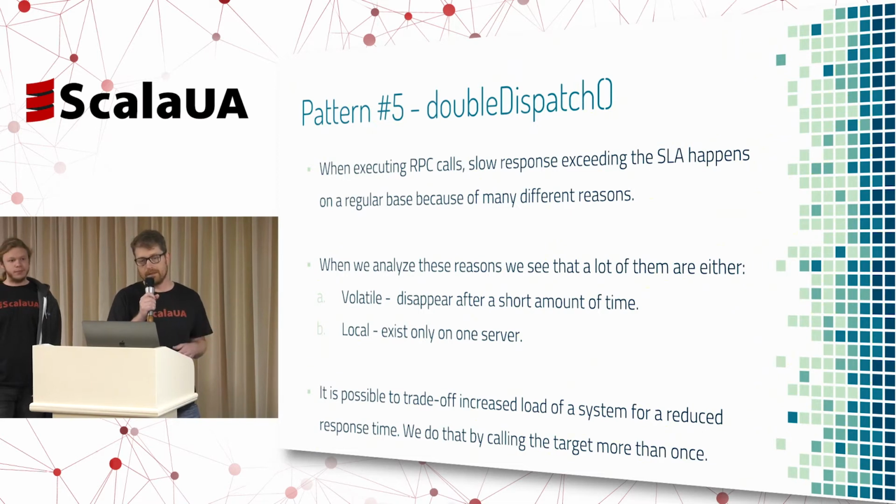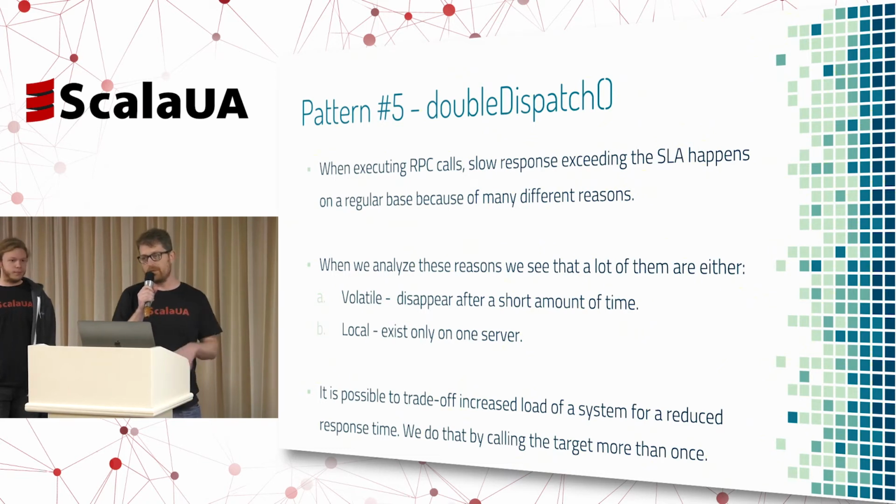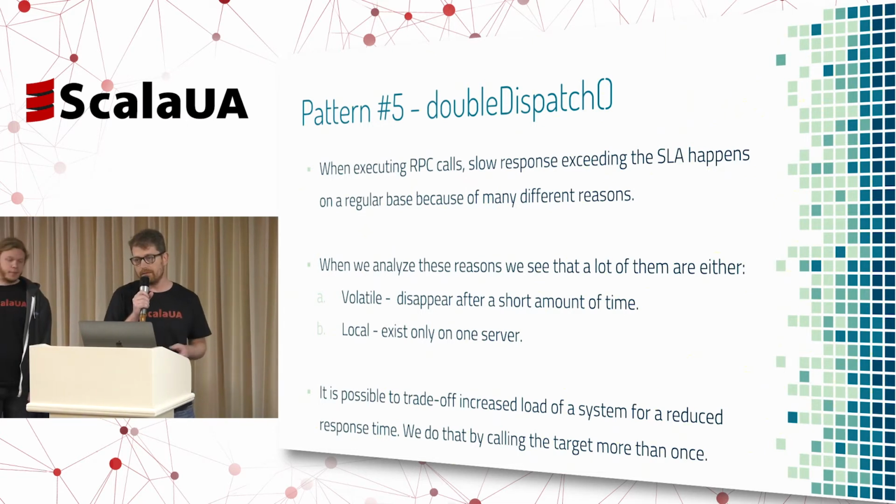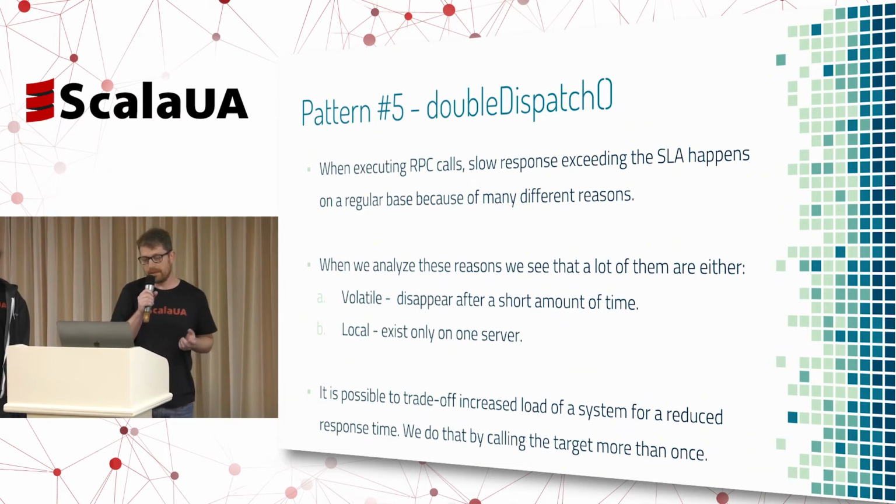If we measure the amount of time it takes us to call this remote endpoint, we would see a distribution of latencies, where some of them will come back on time and some of them won't, right? If we analyze the reasons why those answers didn't come back on time, we would see that most of them fail for reasons that are either volatile or local.